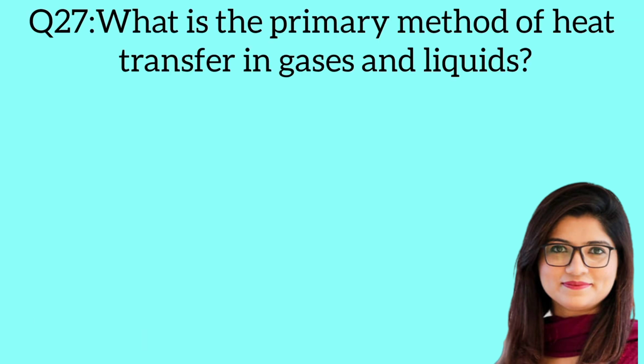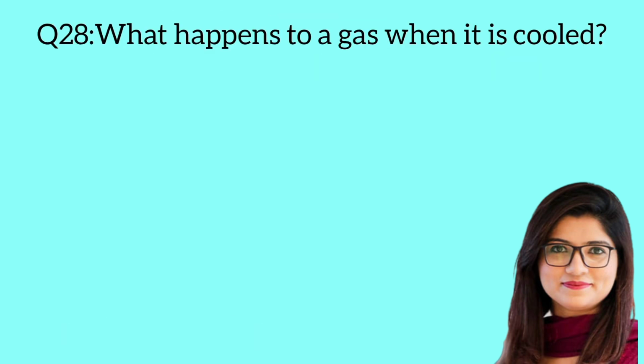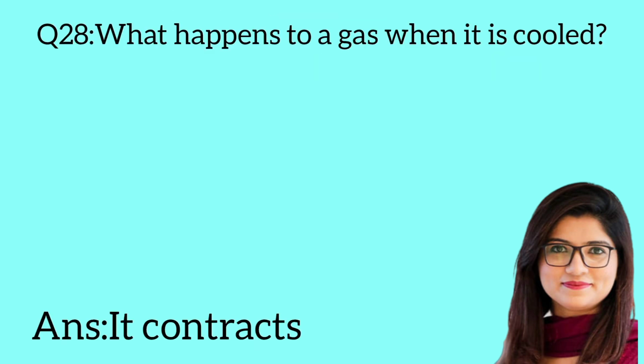Question 27. What is the primary method of heat transfer in gases and liquids? Answer: convection. Question 28. What happens to a gas when it is cooled? Answer: it contracts.